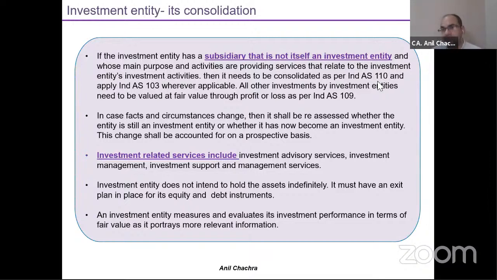So that's why consolidation accounting has been excluded for the investment entity, provided I fulfill the investment entity definition as well as the characteristics of an investment entity. How would I measure those investments in the subsidiary? Through fair value through profit and loss under Ind AS 109 financial instruments, right?